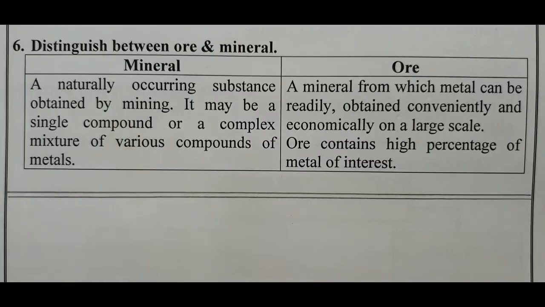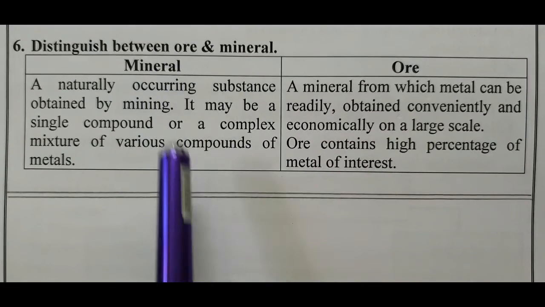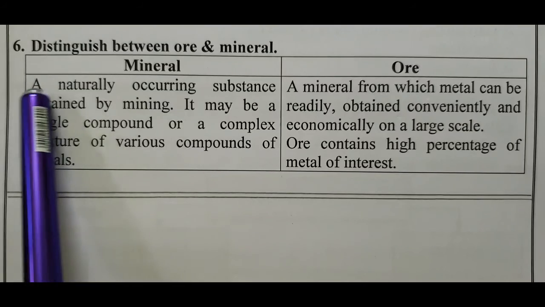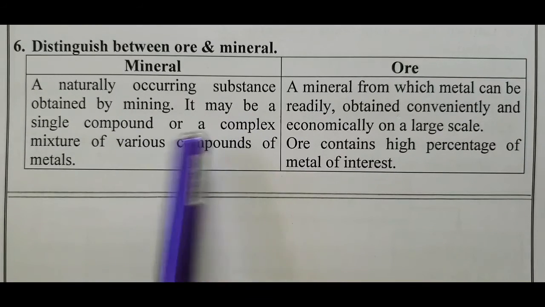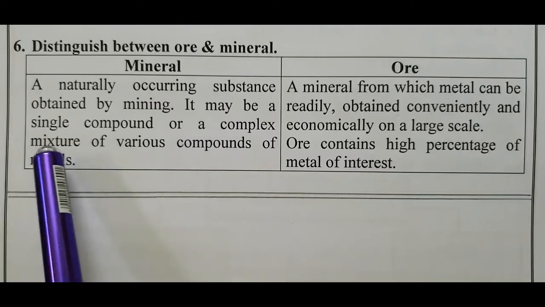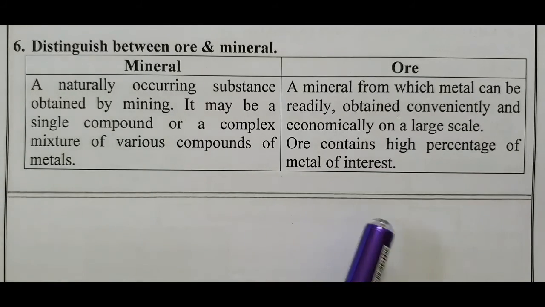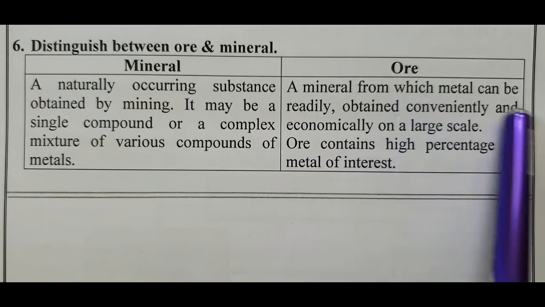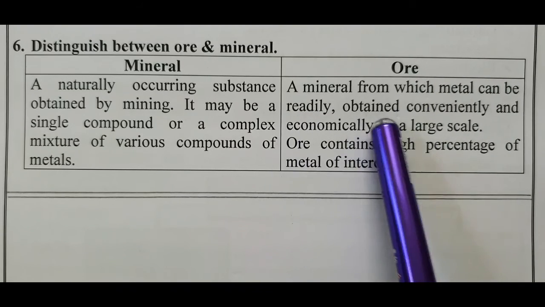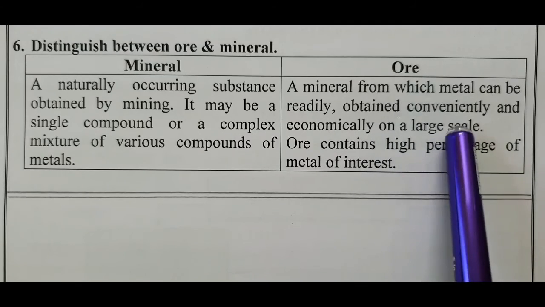Assessment number 6. Distinguish between ore and mineral. Mineral: a naturally occurring substance obtained by mining. It may be a single compound or a complex mixture of various compounds of metal. Ore: a mineral from which metal can be obtained conveniently and economically on a large scale is called an ore.